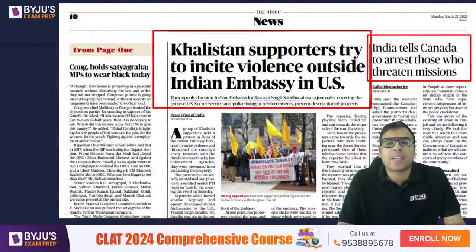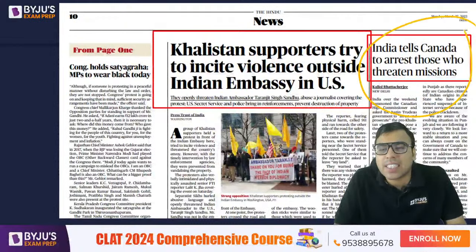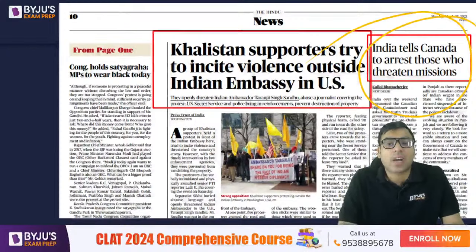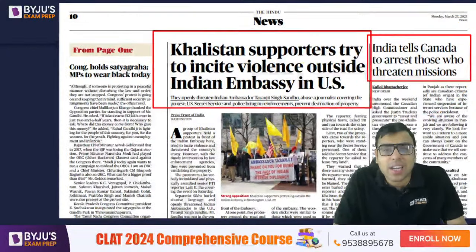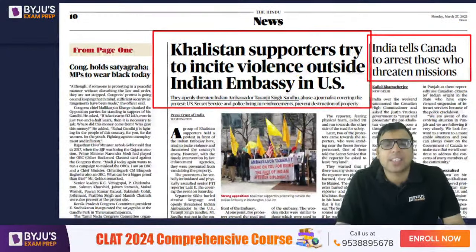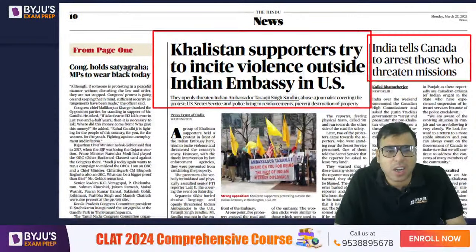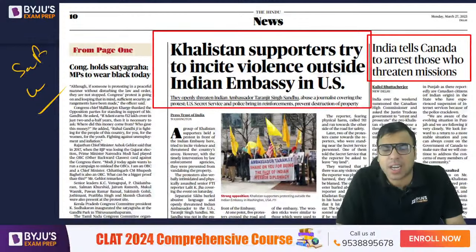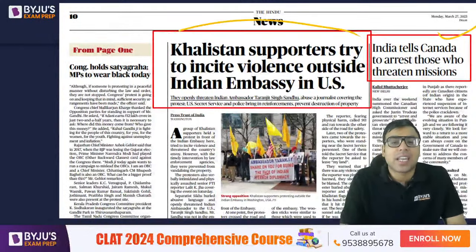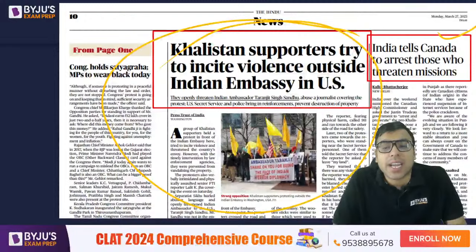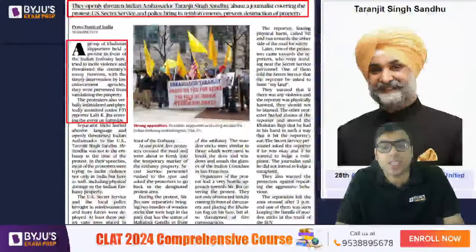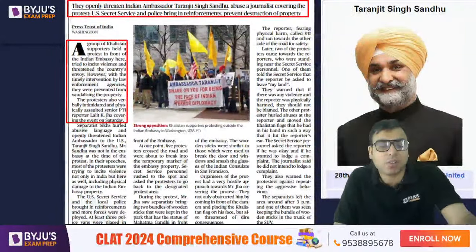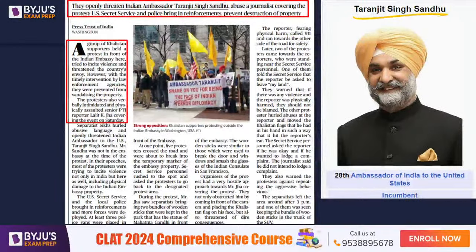Okay, on page number 10, these were the two articles. India tells Canada to arrest those who threaten missions. I hope you are aware in many places the pro-Khalistani activists are attacking the embassy. They are putting down the flags in San Francisco in the US, it happened in Canada, in the UK, in different places. These news items are coming in. So that is one thing. The next is Khalistani supporters try to incite violence outside Indian embassy in USA. Mr. Taranjeet Singh Sandhu is the Indian ambassador to the USA.